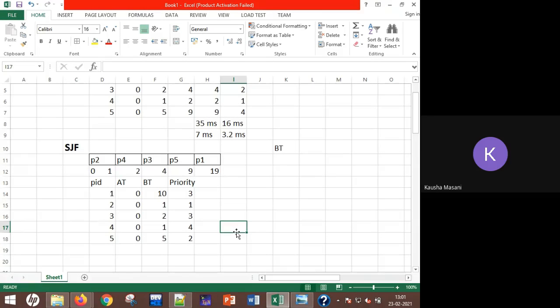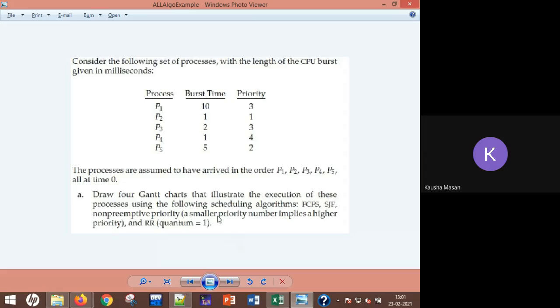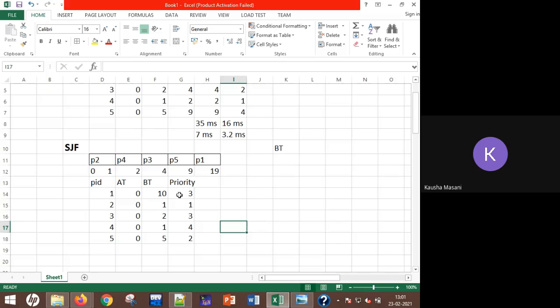Priority of P1 is 3. Priority of P2 is 1. Priority for P3 is 3. Priority for P4 is 4. And priority for P5 is 2. Now, in the question it is mentioned that a smaller priority number implies higher priority. So for the smaller priority number, you write H here, and for the lowest priority, that is 4, you write L.